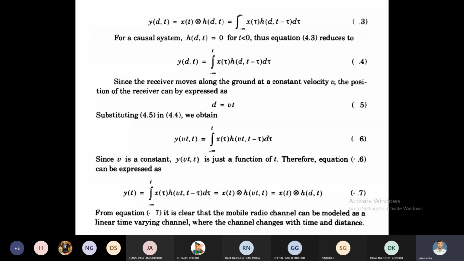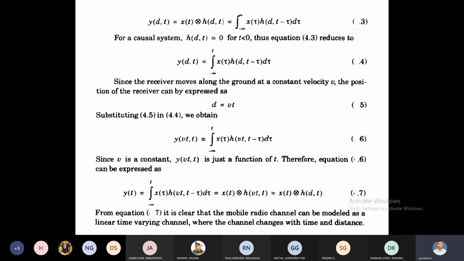But suppose we assume that v is constant for any time. Suppose the speed is very low, that is, we are within a walkable distance. That's why v is constant. Then the received signal y of vt comma t is just a function of t. Then equation 6 becomes y of t equals integral from minus infinity to t of x of tau h of vt comma t minus tau dt.